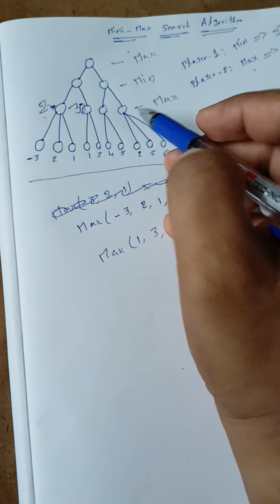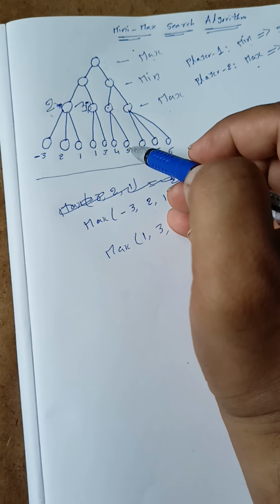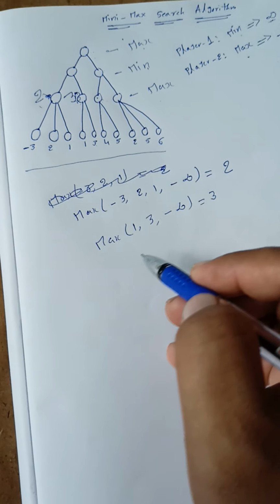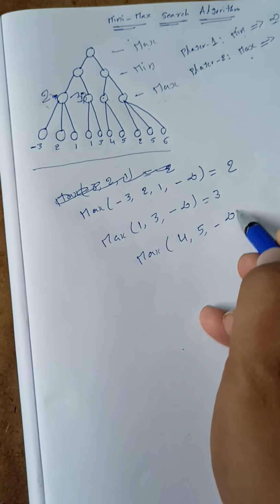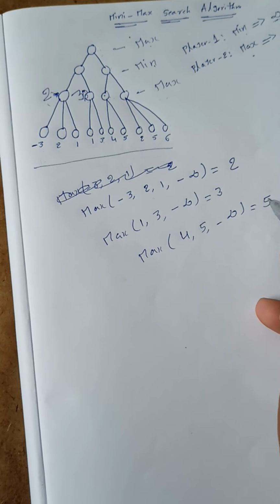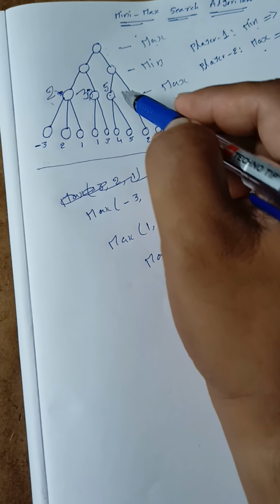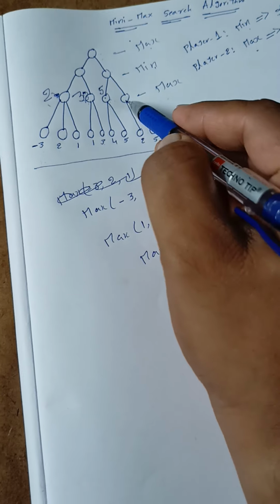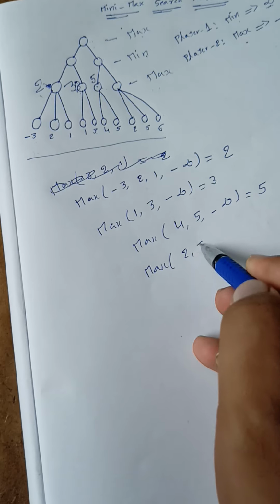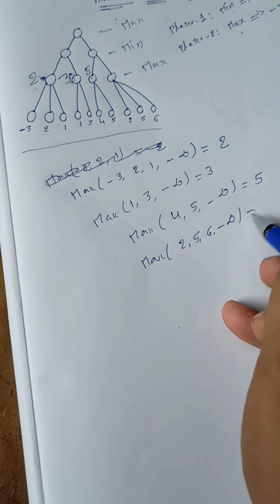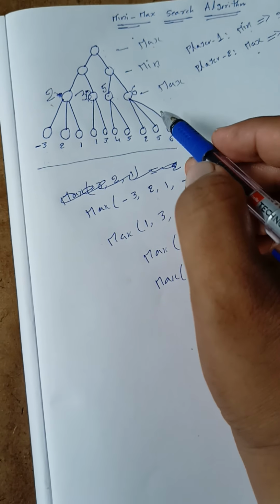Now we will move to this node. What are the child nodes here? 4 and 5. So max of 4, 5, minus infinity, the maximum value is 5, so the value of this node is 5. Now we will find the value of this particular node. Max of 2, 5, 6, minus infinity, so 6 is the maximum, so the value of this node is 6.